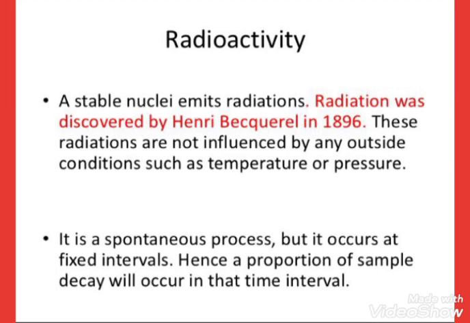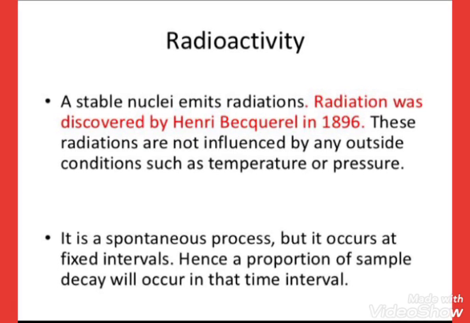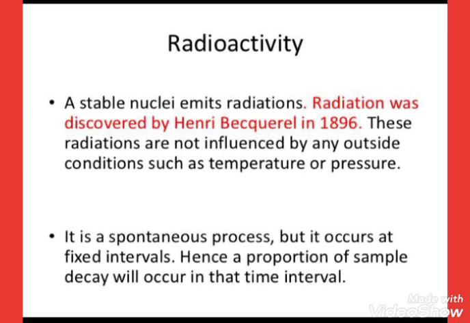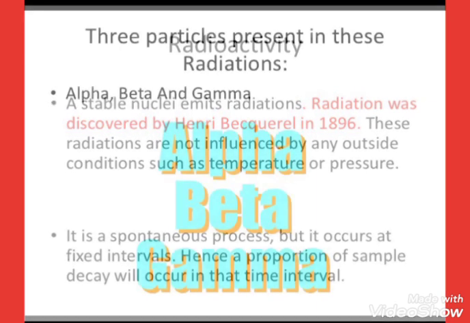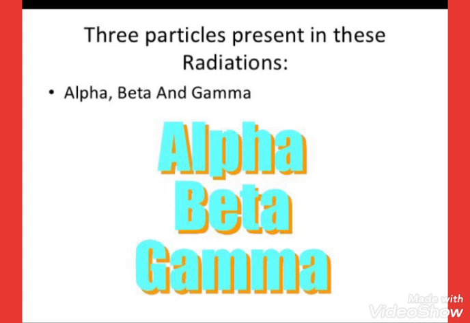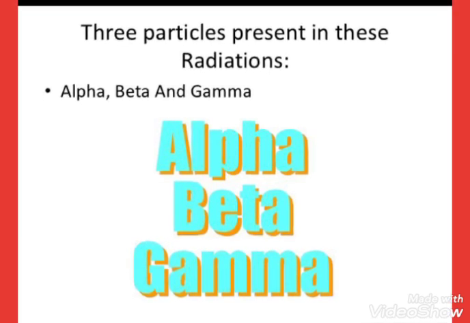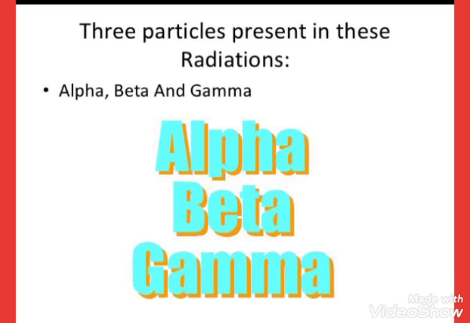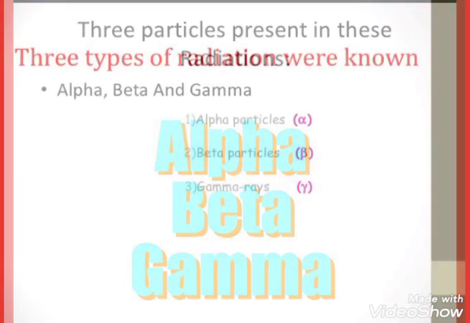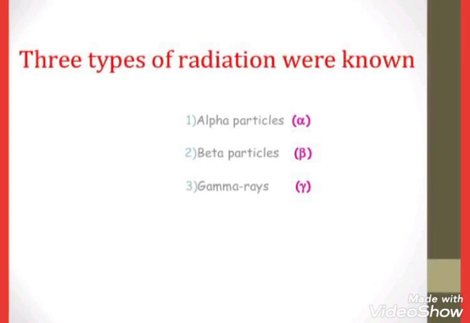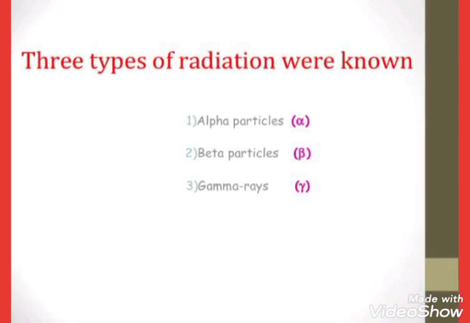An unstable nucleus emits radiation. It was discovered by Henri Becquerel. It is a spontaneous process but occurs at fixed intervals. Types of radiations: alpha, beta, gamma. Very important for competitive exam purposes. There are 3 types of radiation: alpha particles, beta particles, and gamma rays.